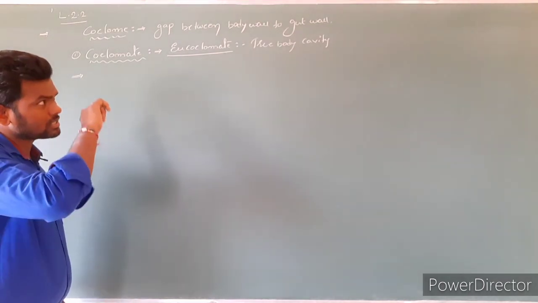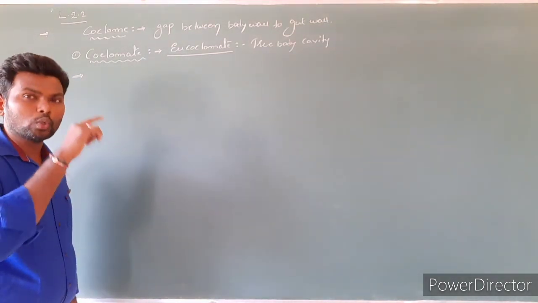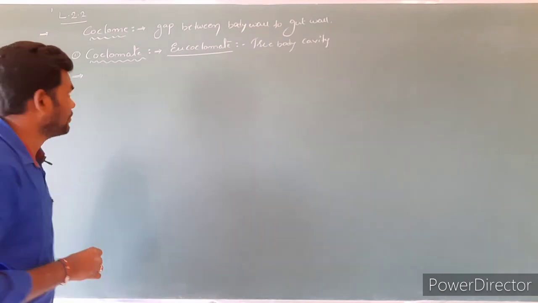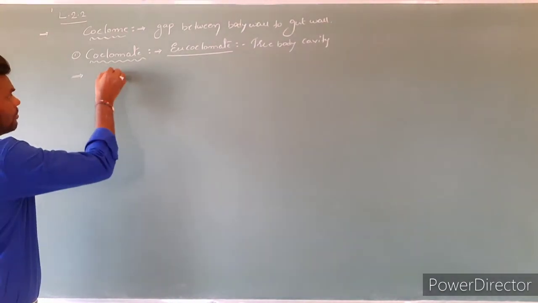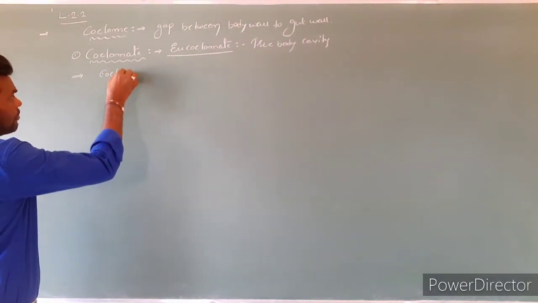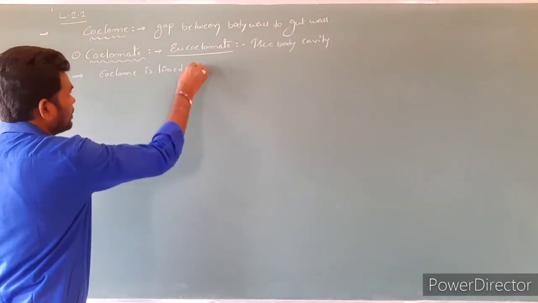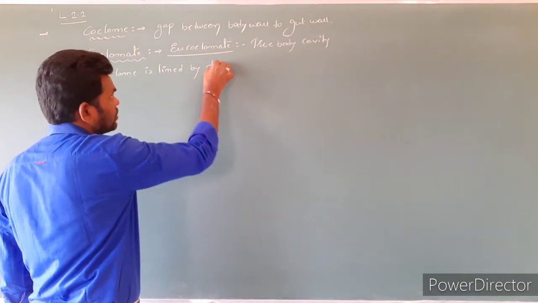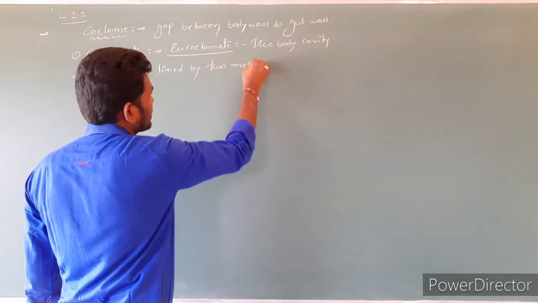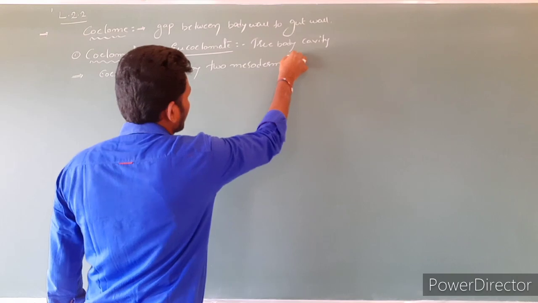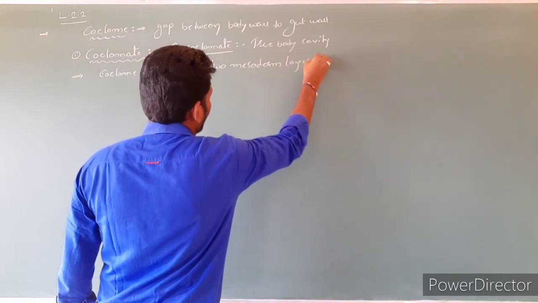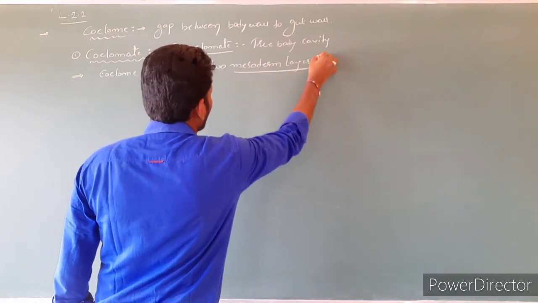Clear? And the coelom is lined by two mesoderm layers. Two mesoderm layers.